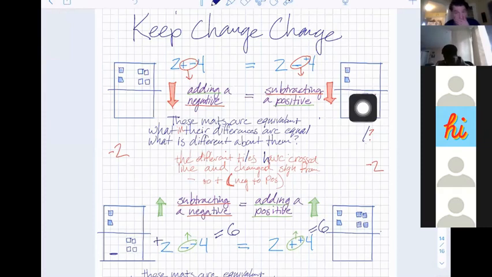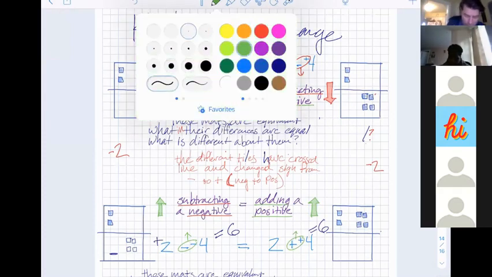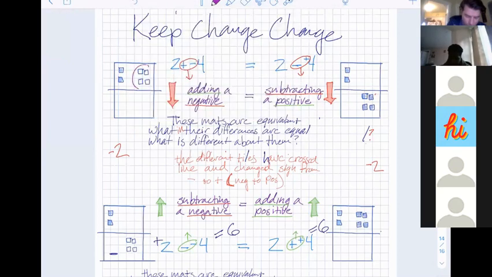It means that like, this is going down. So the only difference here is that we look at these and I see that these 4 tiles here have crossed the line to become these 4 tiles, but they haven't just crossed the line. If I just have them go across the line, that changes my value. Adding 2 and subtracting 2 are different things. Adding -4 and subtracting -4 are different things. So it's not enough just to have them cross the line. They also need to change their sign.